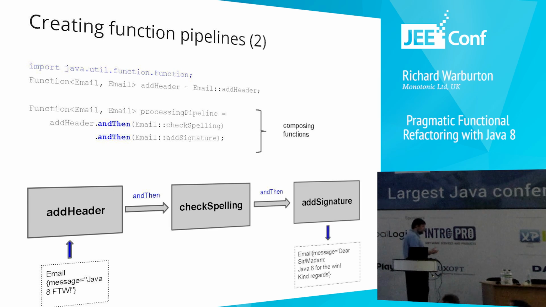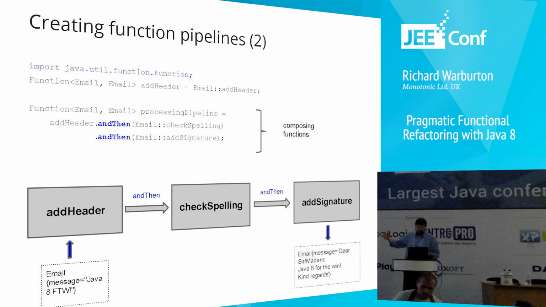And you might be able to put together a function composition pipeline by using this andThen method. What this says is take the first function, and then take the output of that and pass it as the input of the next function, and then take the output of that and pass it in as the input of the third function. And why would you want to do this as an approach of function composition rather than just calling them one after another? It's because it gives you a little bit more flexibility.